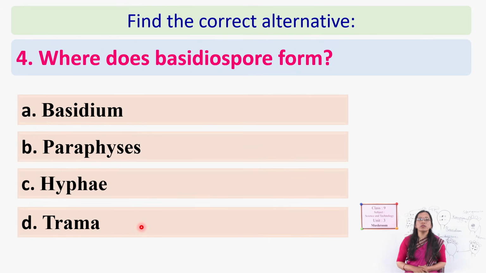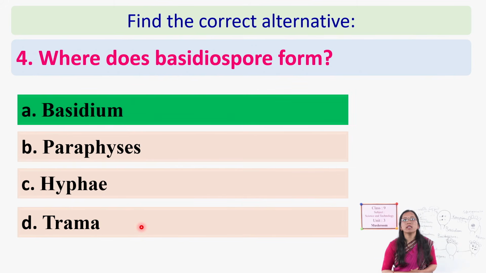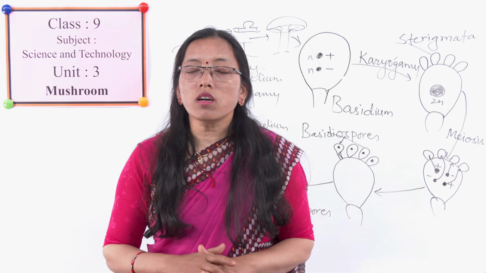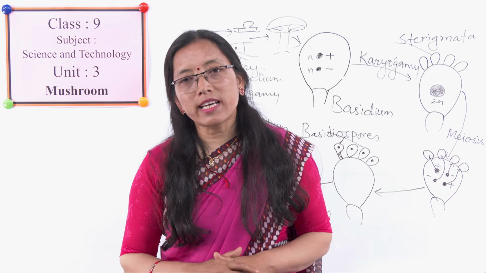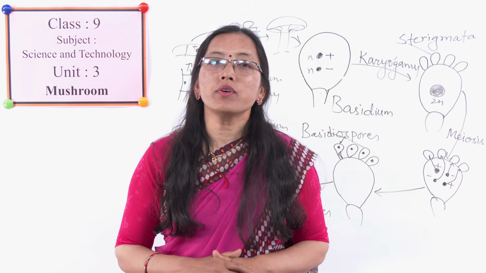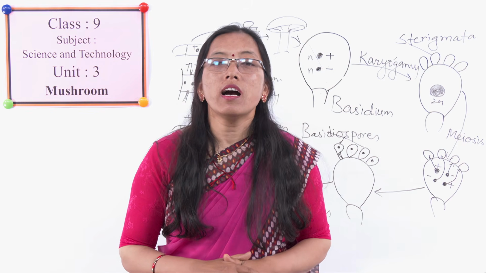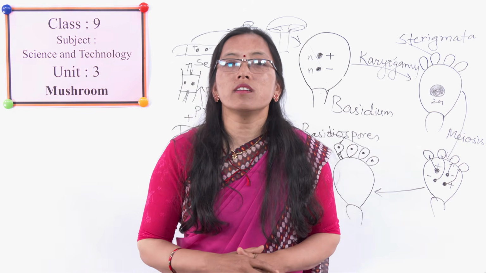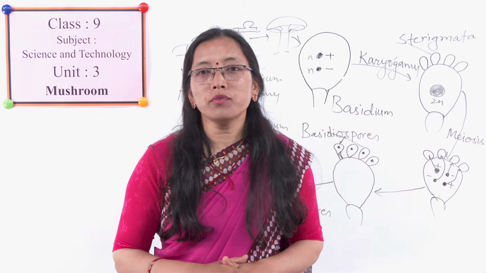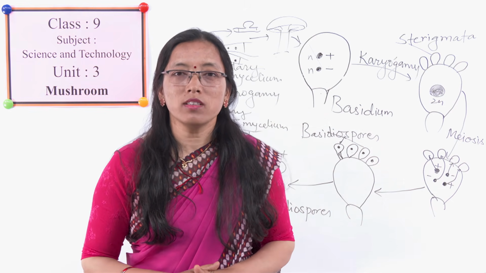Next, where do basidiospores form? Basidium, paraphysis, hyphae, trama. Where are they formed? Yes, very good. They are formed in the basidium. Today we discussed the structure of mushroom, the life cycle of mushroom and how it is important to human beings. I hope all the students have understood very clearly. Thank you very much for your active participation. Thank you.